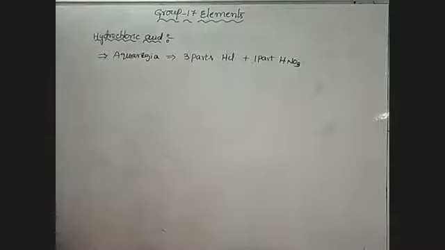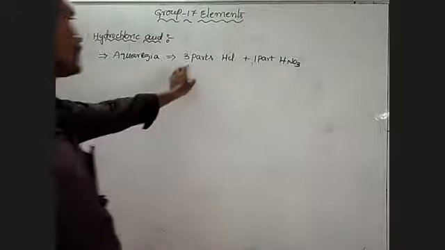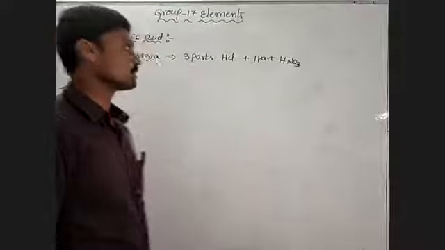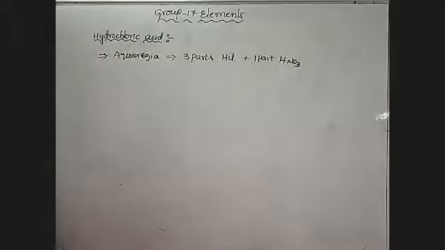Aqua regia is formed by mixing 3 parts of HCl and 1 part of HNO3.